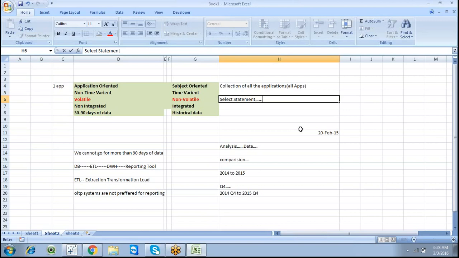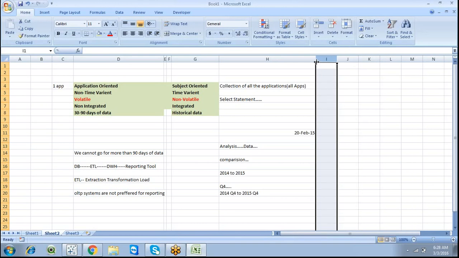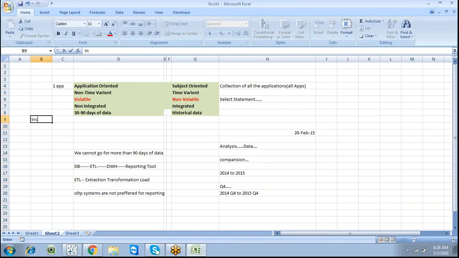I think we know a select statement, a select query, from basic SQL, right? On top of a data warehouse, we can go for only a select query. It is not possible to create, alter, insert, delete or update.